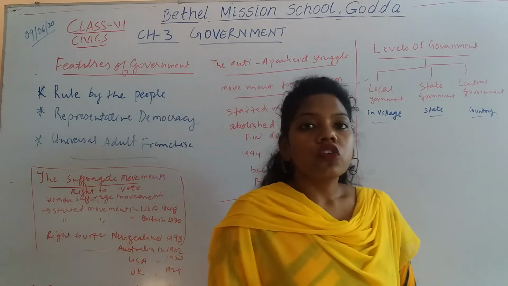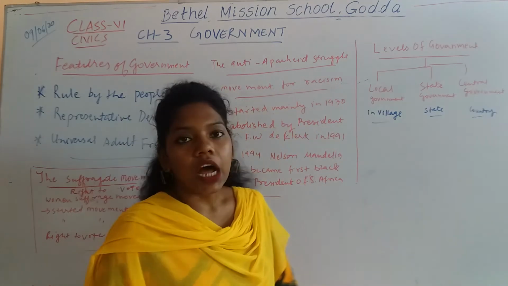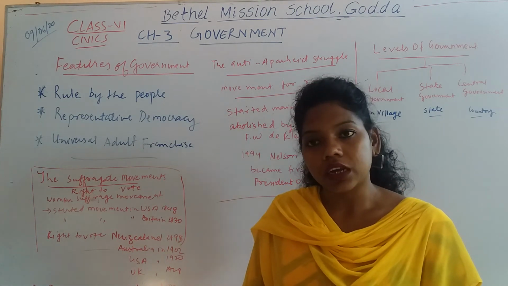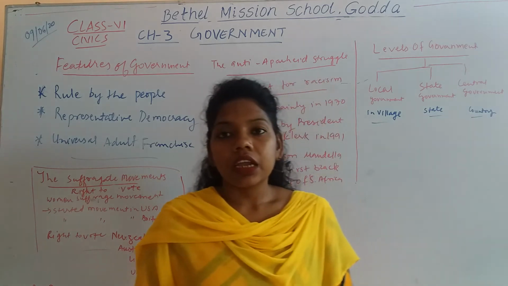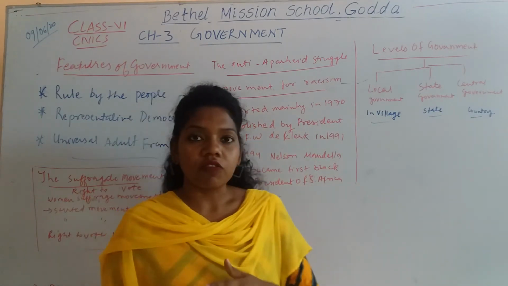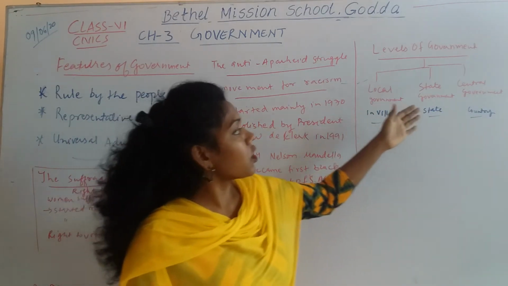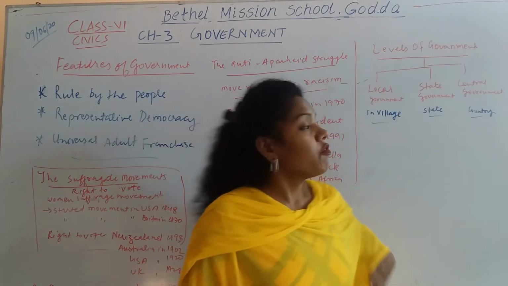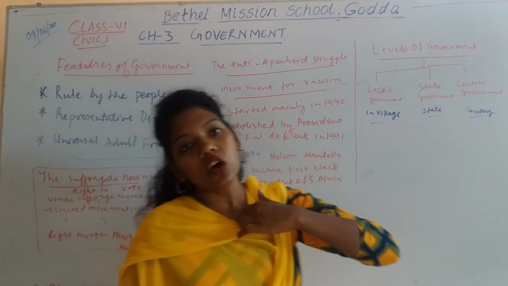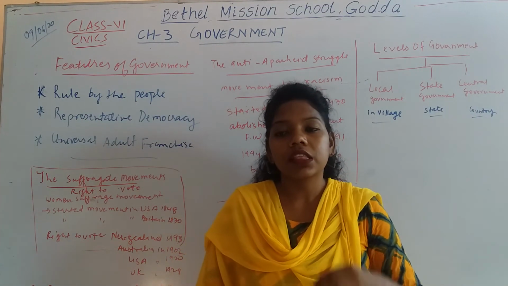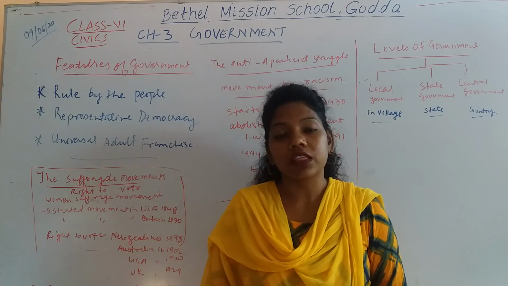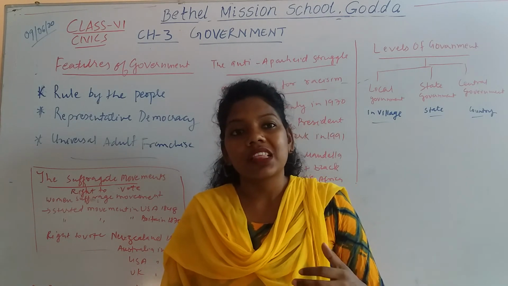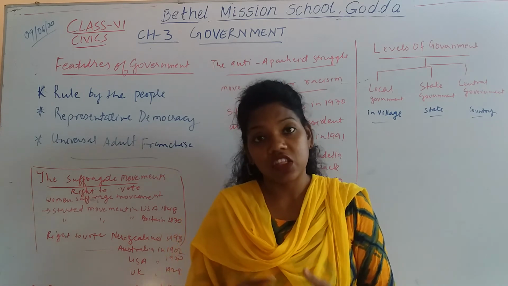Another topic we are going to talk about now is the levels of government. As we know, our country is a democratic country, yes or no? And it is divided into three levels of government: local government, state government, and the central government. The local government is at the village level, for example the panchayat or the gram sabha, which you will learn about in the 5th chapter.